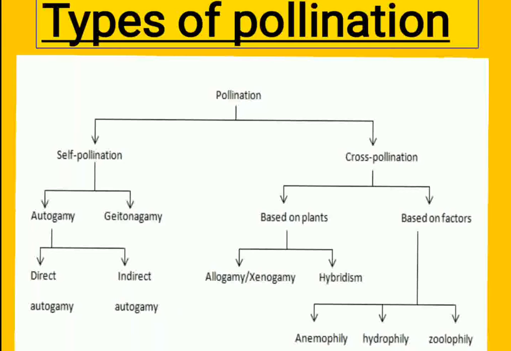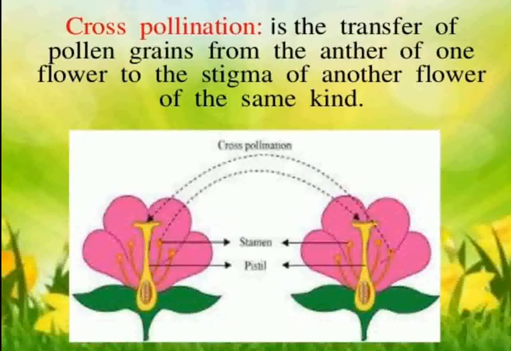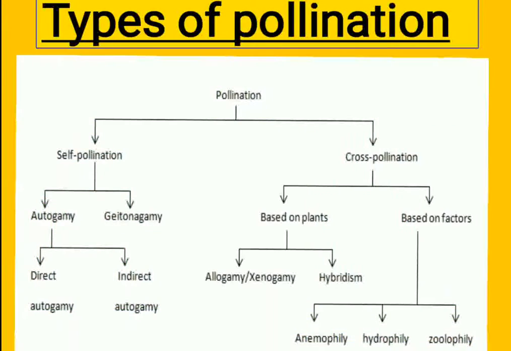Then what is cross pollination? Cross pollination is the transfer of the pollen grains from anther of one flower to the stigma of another flower but of the same kind. As you can see in this figure, the pollen grains from one flower reach another flower. Now the way in which these reach the other flower depends upon certain factors, which could be based on the plant or other factors.